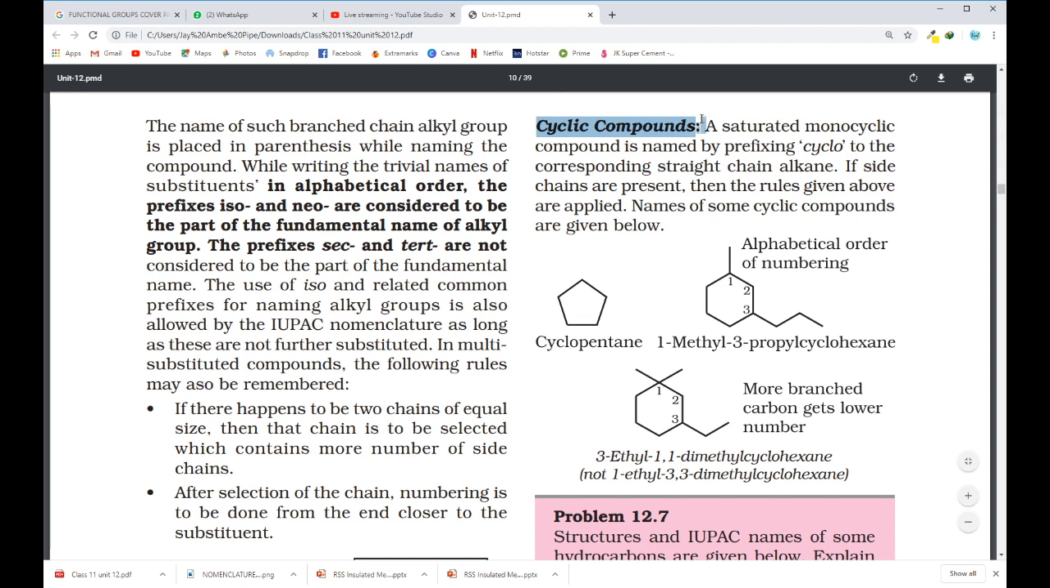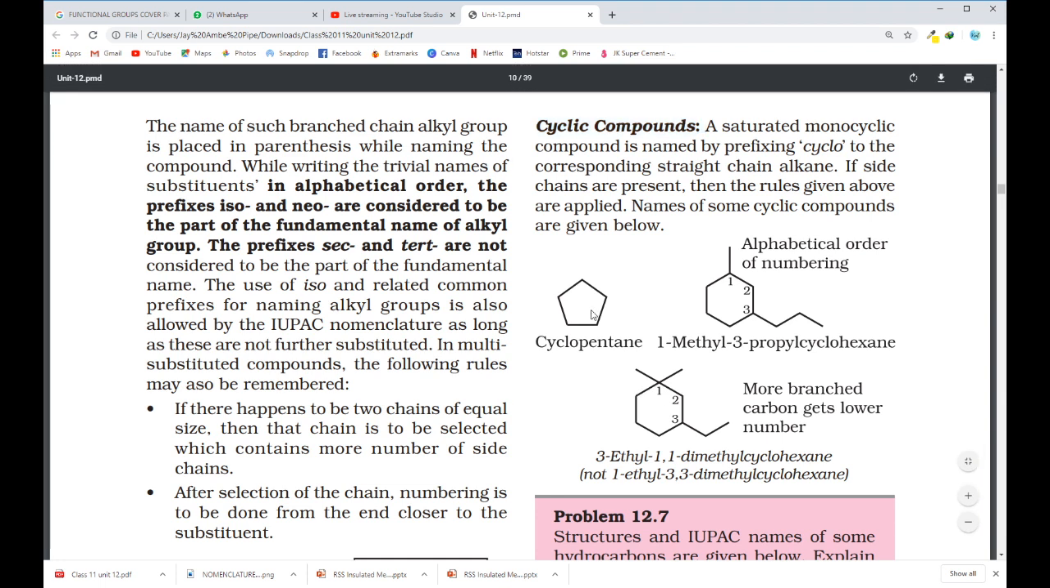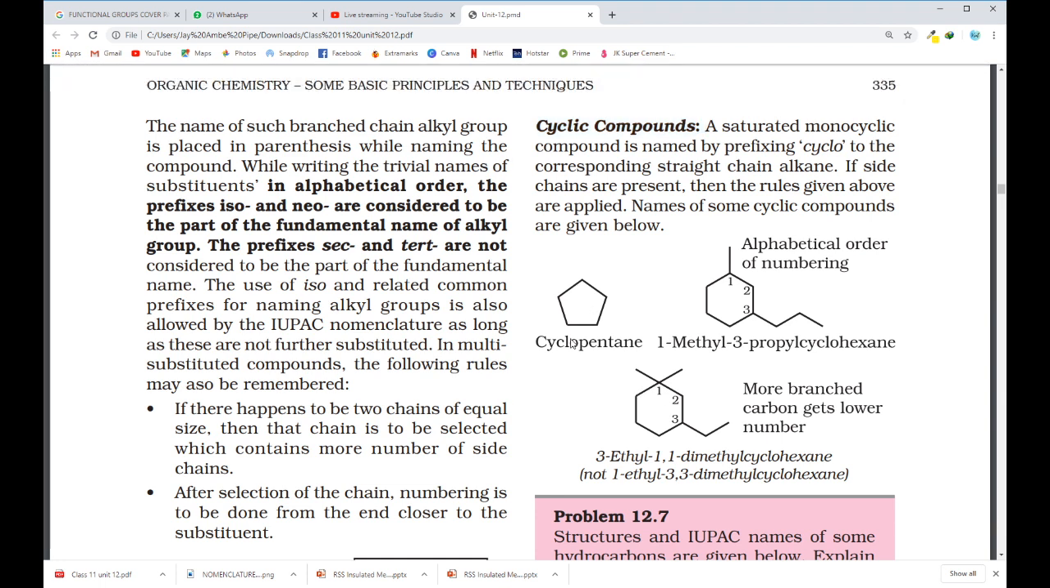Cyclic compounds. Saturated monocyclic compounds are named by prefixing cyclo to the corresponding straight chain alkane. If side chains are present, then the rules given above are applied. Like this is of 5 carbon, no double bond present, so this is pentane. But as this is cyclic, we use cyclopentane. Same way cyclopropane, cyclobutane, cyclohexane, all this is possible. See again, this is 6 carbon containing cyclic chain, no double bond present, so this is cyclohexane.